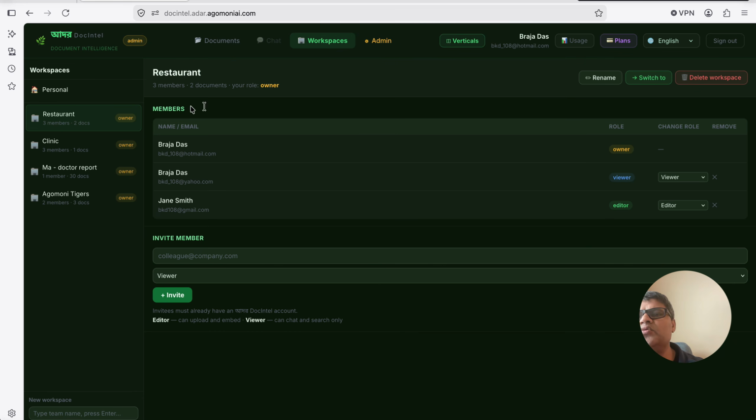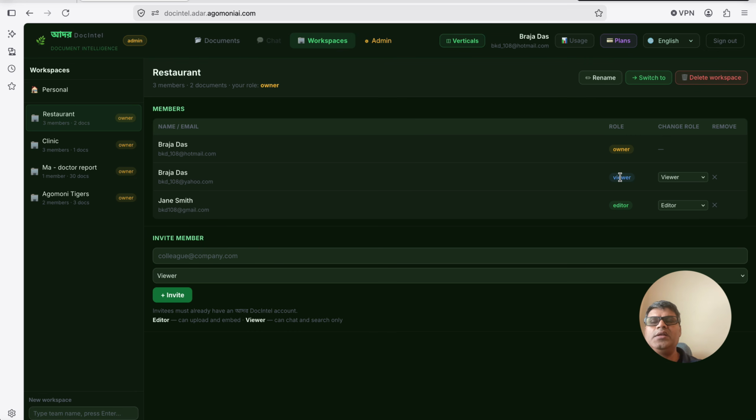You see that this is a restaurant workspace, and there is an owner who is basically the admin. In this case, I logged in as an admin. All the restaurant owners who participate in this will have editor privilege, and all the users who participate in these programs will have viewer permissions. There is a reason behind that.